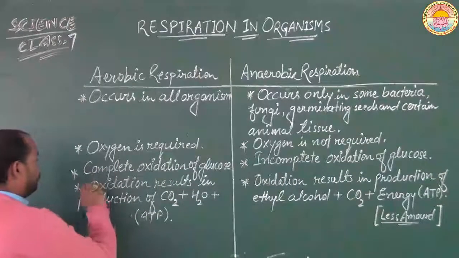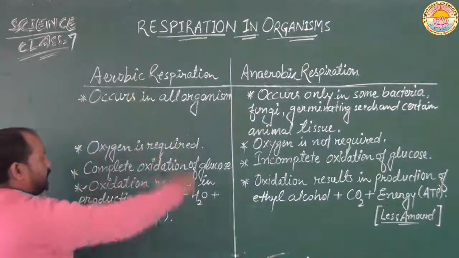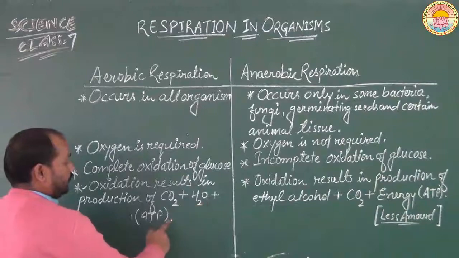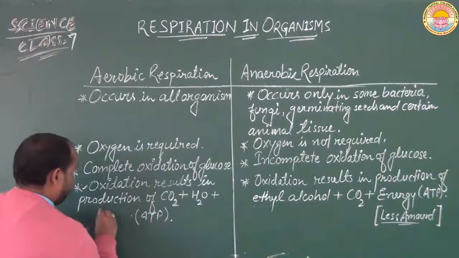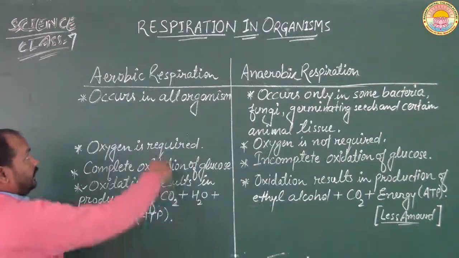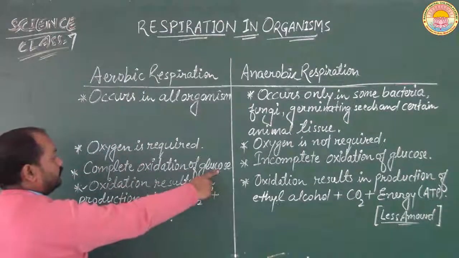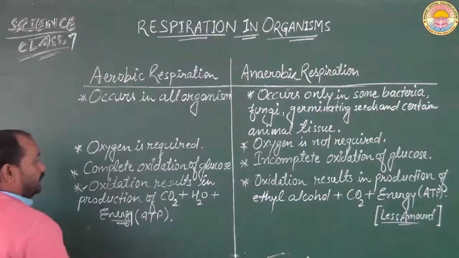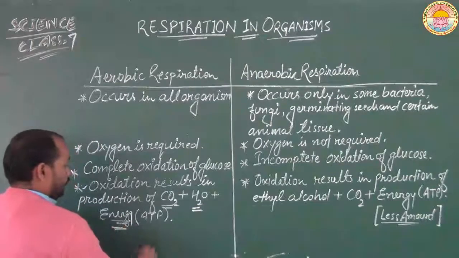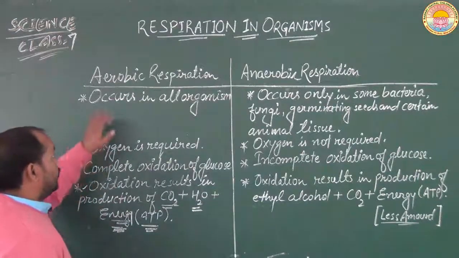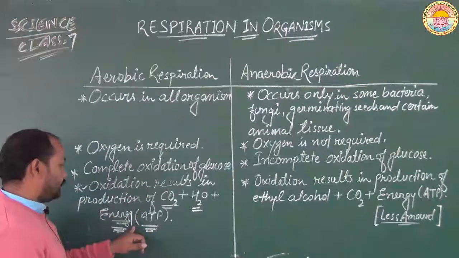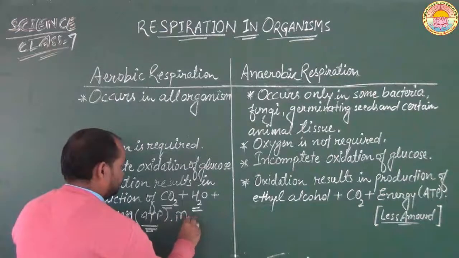And next is the fourth one. In aerobic respiration, oxidation results in the production of carbon dioxide, water and energy in the form of ATP. Means when the oxidation of the glucose molecule takes place, it results in the formation of carbon dioxide, water and energy. And remember, because complete oxidation of glucose takes place in aerobic respiration, the production of energy is more.